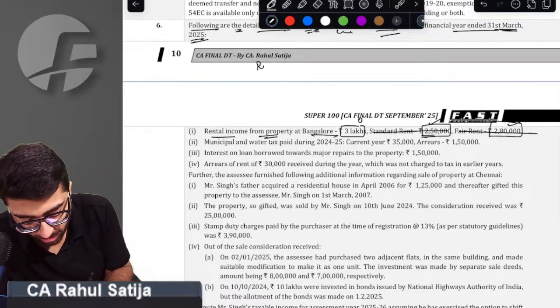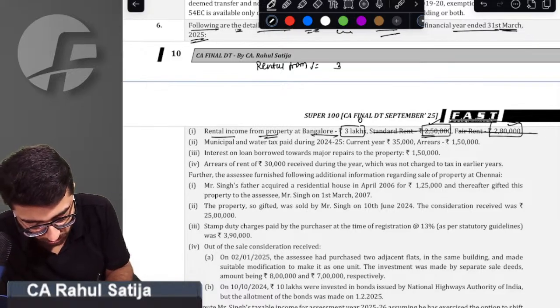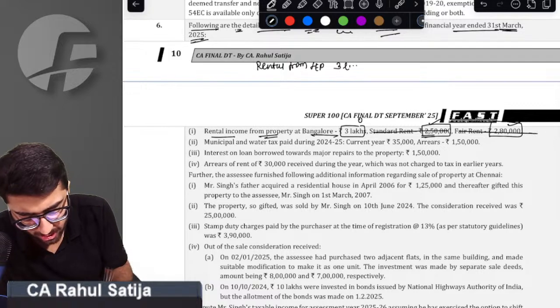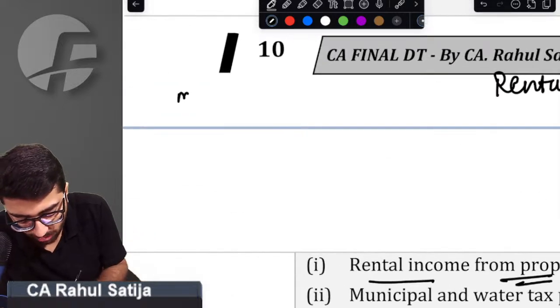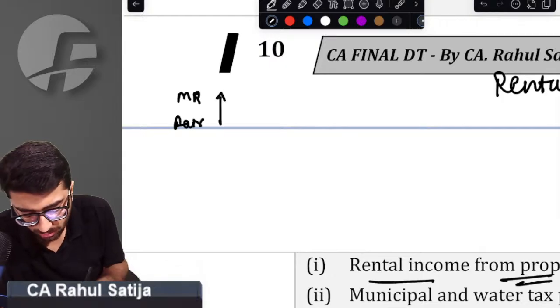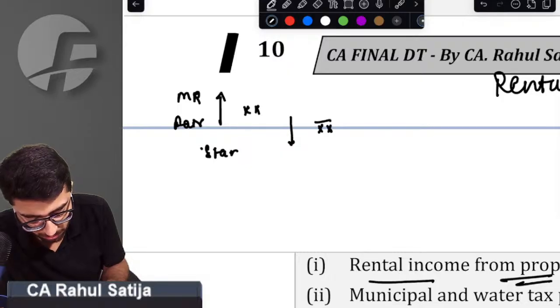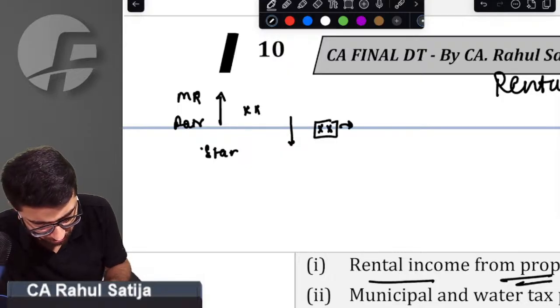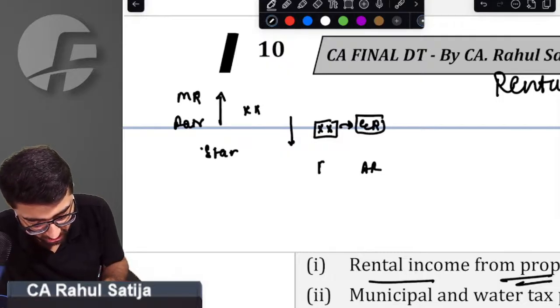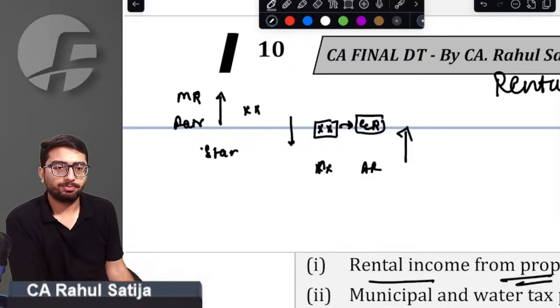Our rental income from house property will be 3 lakh only. In reality, how things are taken: we have to compare municipal rent with fair rent, whichever is higher. Whatever figure comes out, we have to check against standard rent, whichever is lower. This gives us the expected rent. This expected rent has to be compared with actual rent, whichever is higher is to be taken. Got this point?